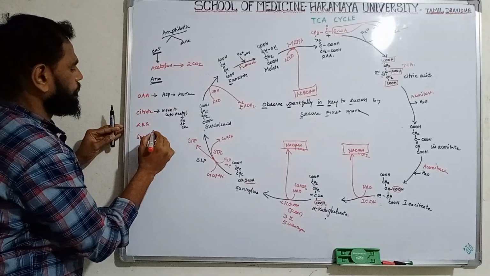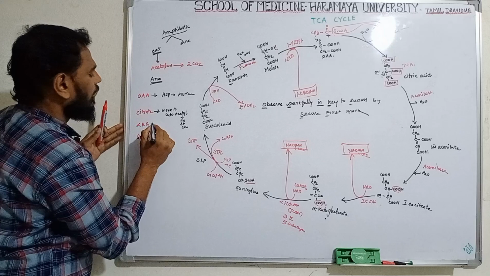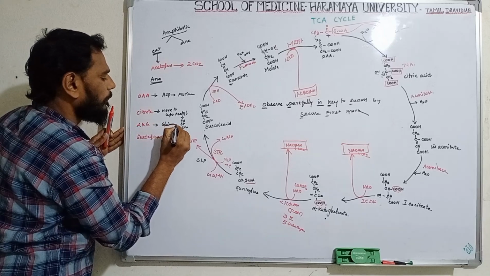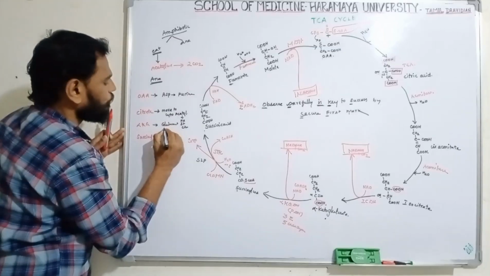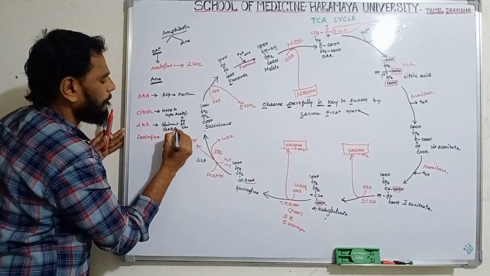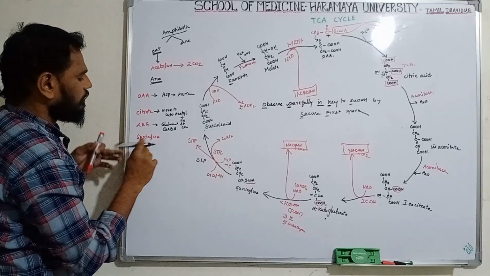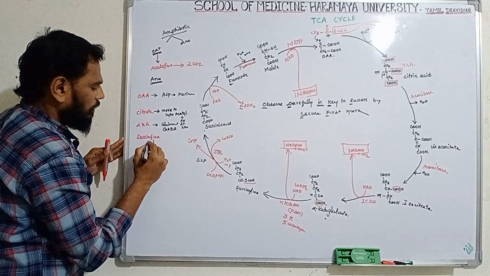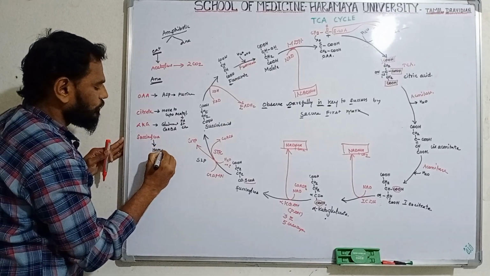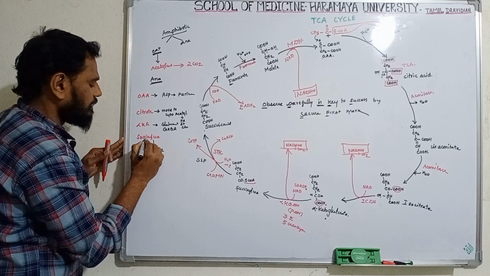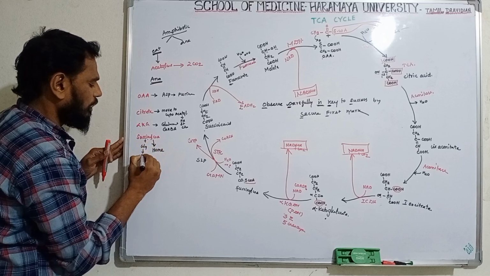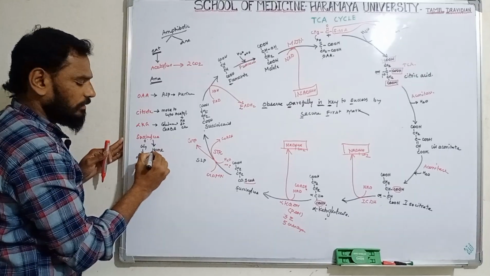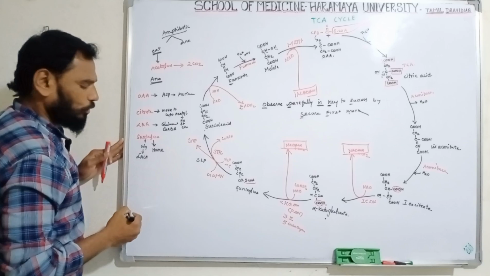Clear? Now alpha ketoglutarate, which is very useful for synthesis of glutamate. Clear? And then it is very useful for synthesis of GABA. Now the succinyl-CoA is a very important compound to produce heme. How is heme produced? This succinyl-CoA attaches with the amino acid glycine to form ALA, delta aminolevulinic acid. It's a precursor to synthesis of porphyrin. Finally, hemoglobin can be produced.